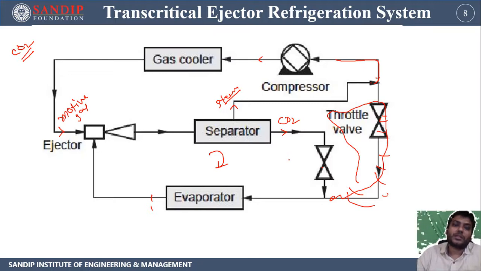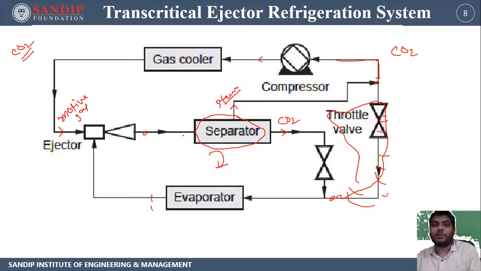This is the use of the transcritical cycle, how the transcritical cycle in combination with steam works in a transcritical ejector refrigeration system. The biggest drawback of this system is that CO2 has a very high affinity toward moisture content. That's why we are using the separator. The role of the separator is just to separate the CO2 from the steam, because at this point CO2 and steam combine with each other very strongly bonded.